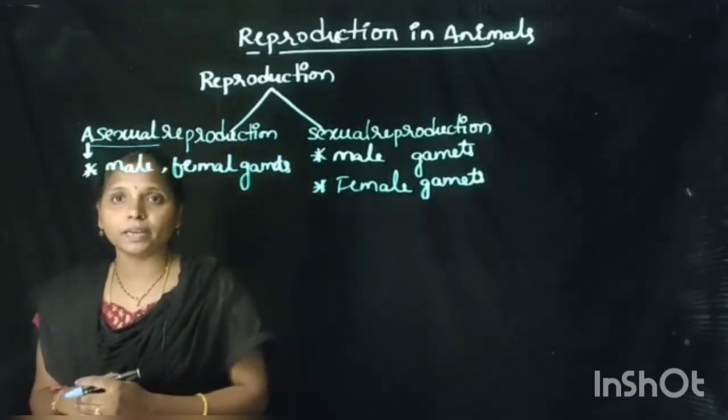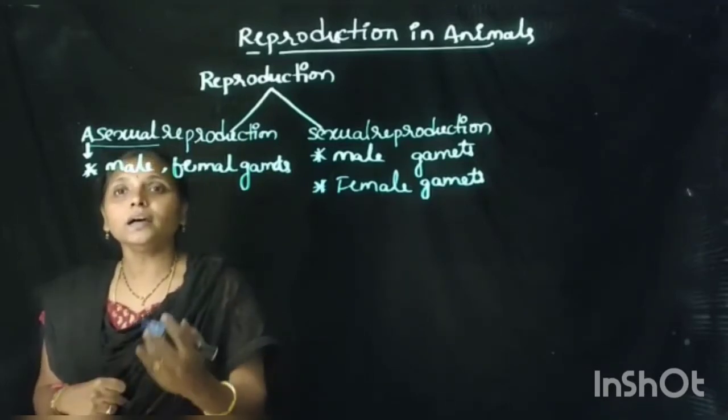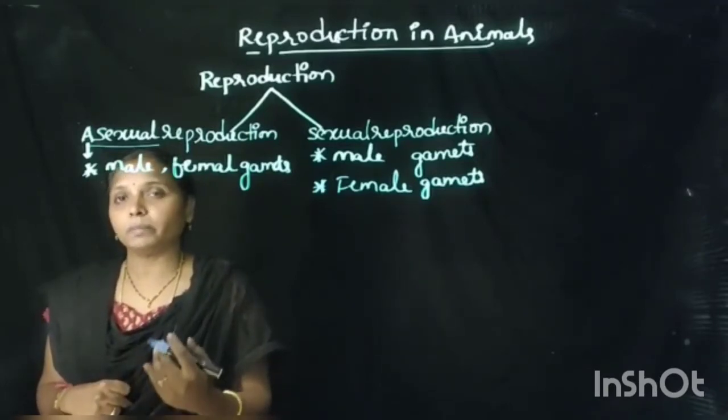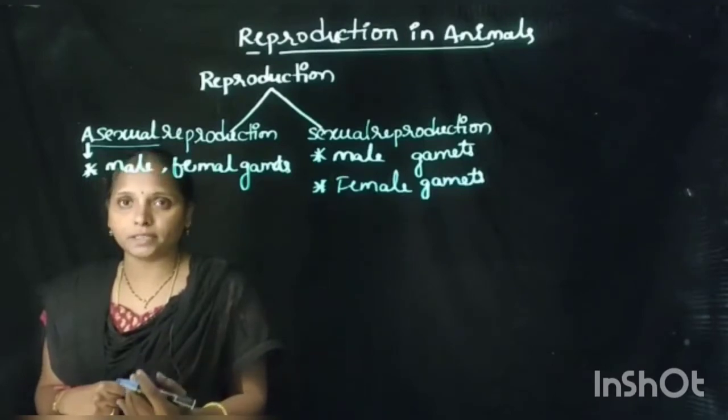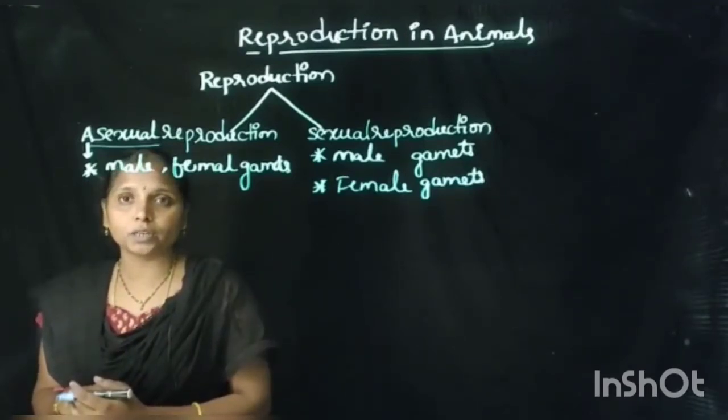Without male and female gametes, these types of organisms can reproduce their babies. That type of reproduction is called asexual reproduction.